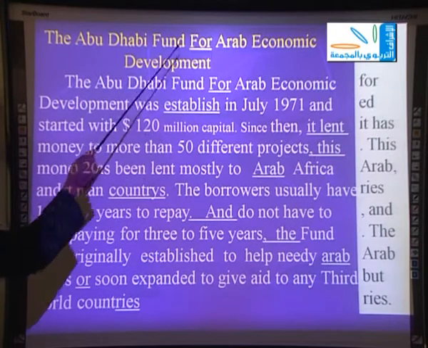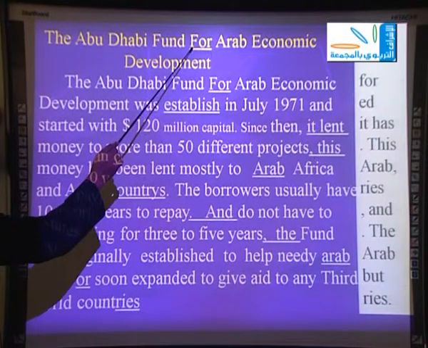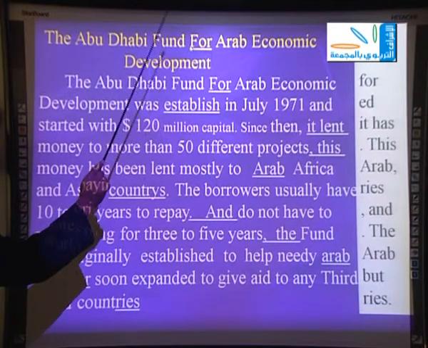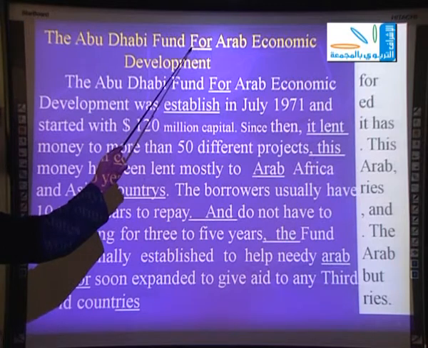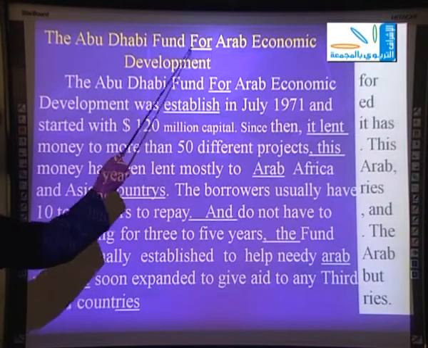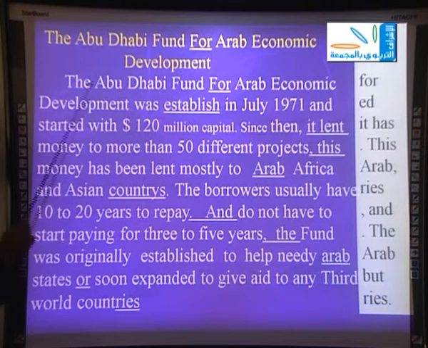You see here the word for with capital letter, capital F, but it should be small f, small letter, because it is a preposition. Also, it is not a beginning of a sentence.